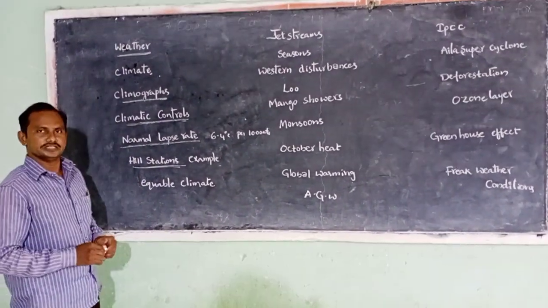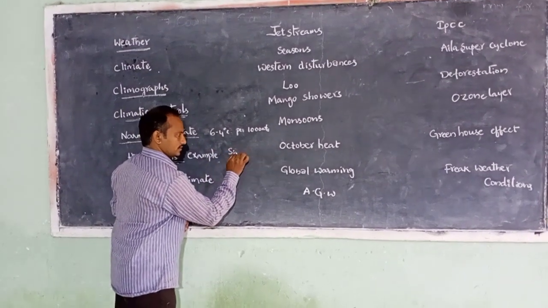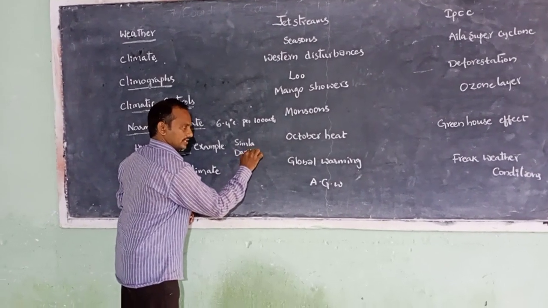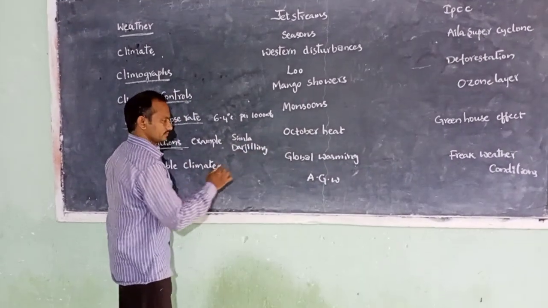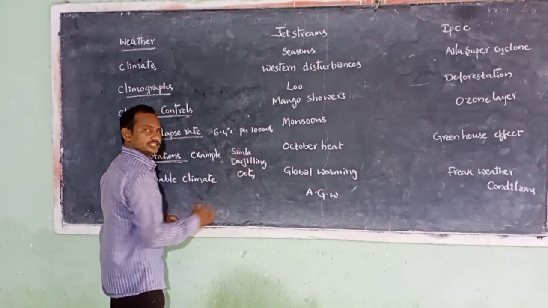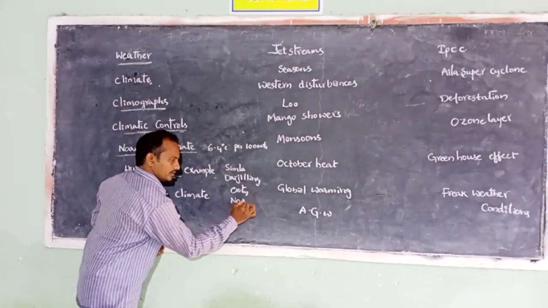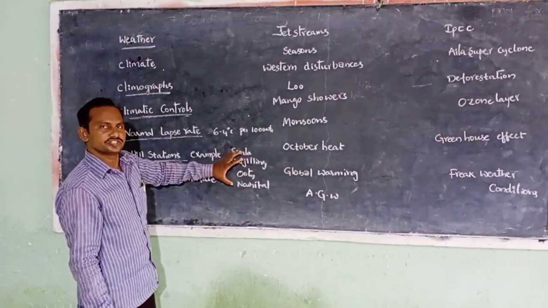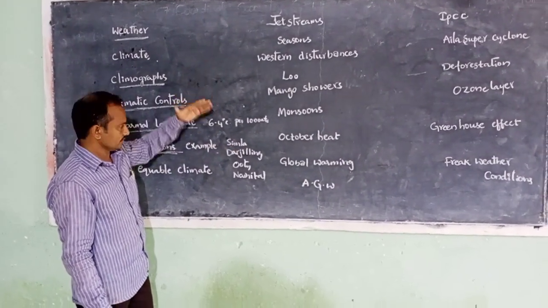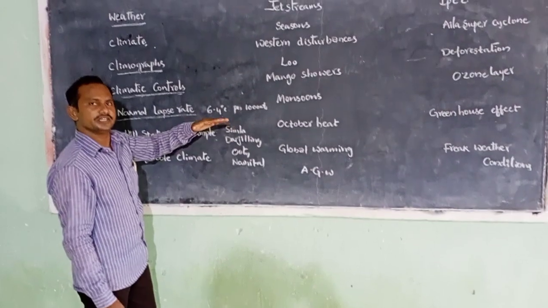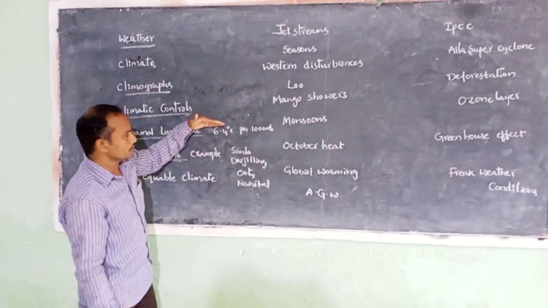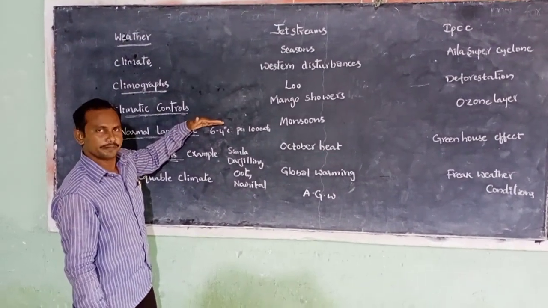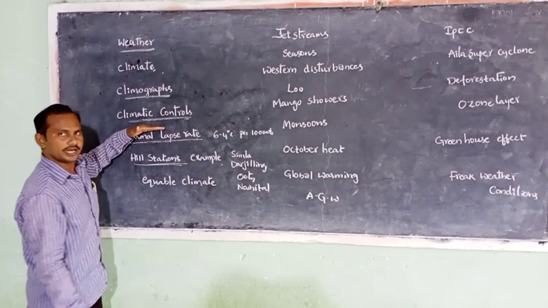Let's take some examples for the hill stations. Simla is a hill station. Darjeeling is a hill station. Ooty is a hill station. Nainital is a hill station. They are some of the examples for the hill stations. It means they are located on the hills. These hill stations are cool even in the peak summer months because as we go up, for every 1000 meters of height, 6.4 degrees centigrade of temperature decreases. It is called the normal lapse rate.